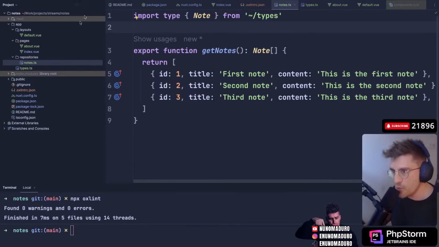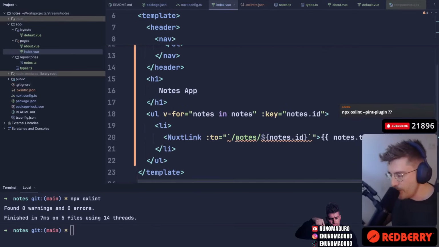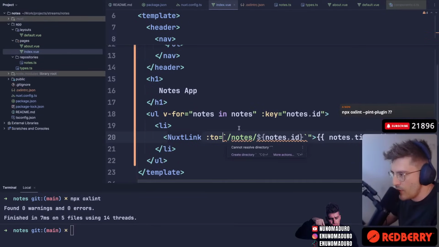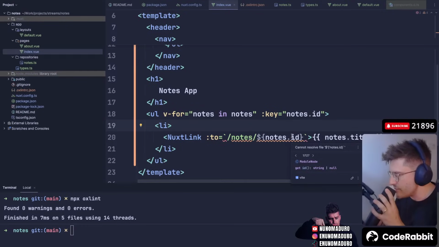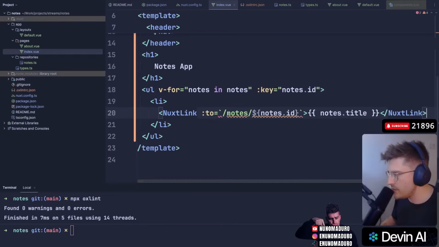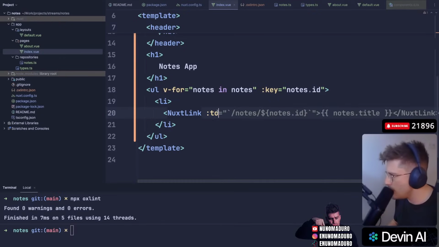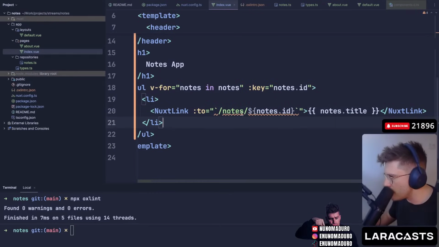So we do this, we have the notes on the index.vue right there, and then apparently we can just use them immediately on the template, hopefully. Let's see how it goes. So this is complaining for some reason. It cannot resolve file. What is this? Let me try again. It will work now. Let's see. Okay, now it's good. Not yet. Cannot resolve file notes. What am I doing wrong here?